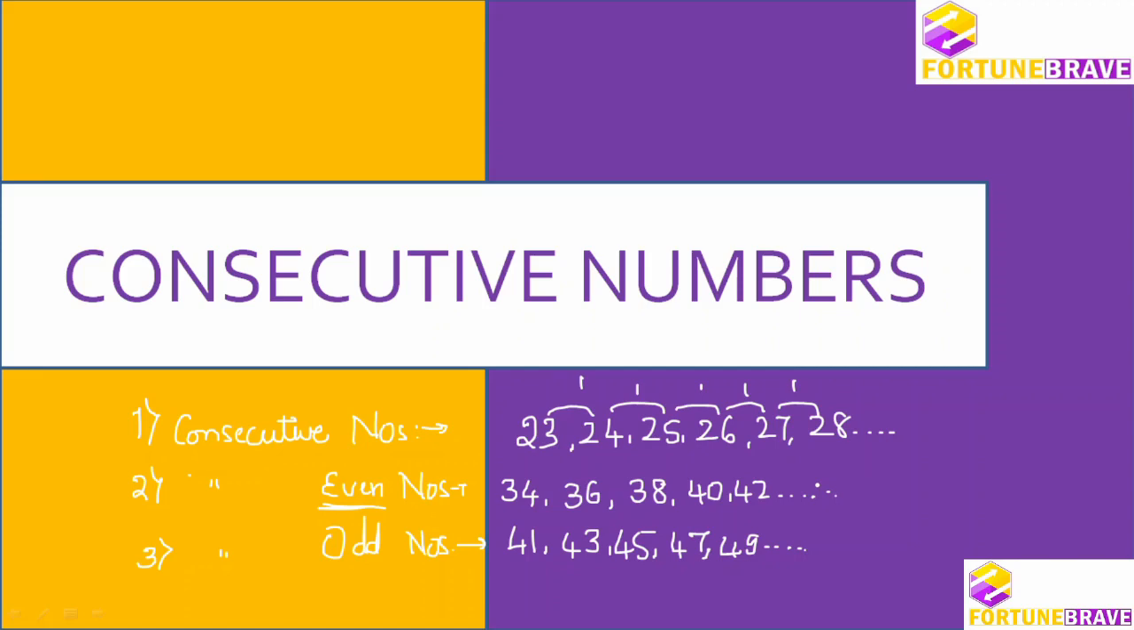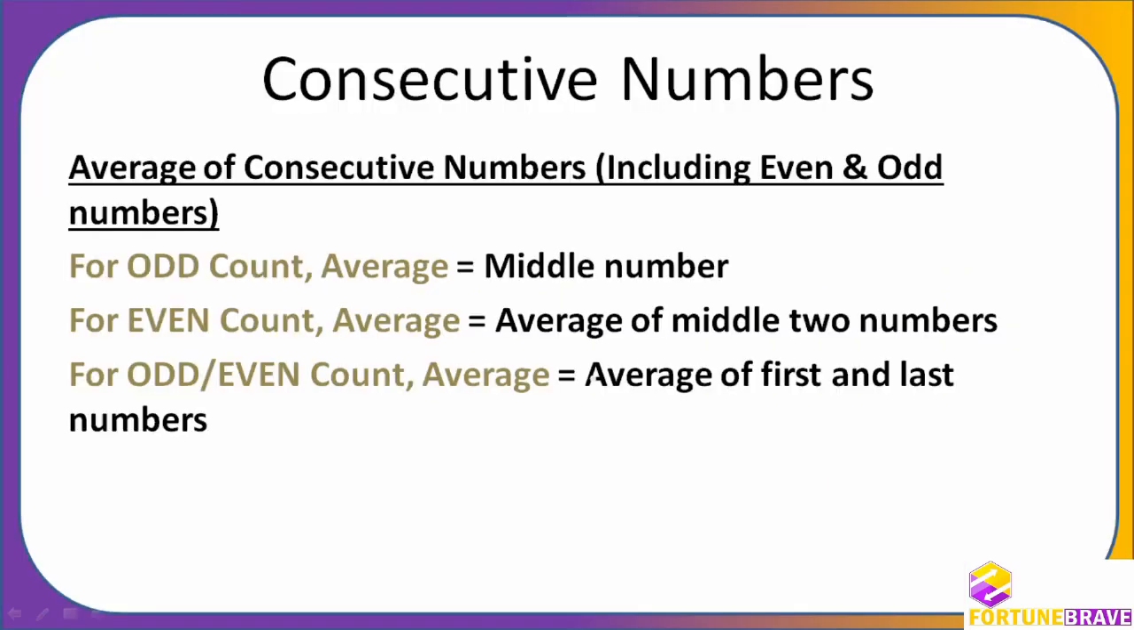Now the average has to be found, so we are understanding this in the context of average. We'll try to understand what the average of consecutive numbers will be. There are three types again, but these are different three types. Not the consecutive numbers themselves, but how we find the average. There are three ways we find the average.